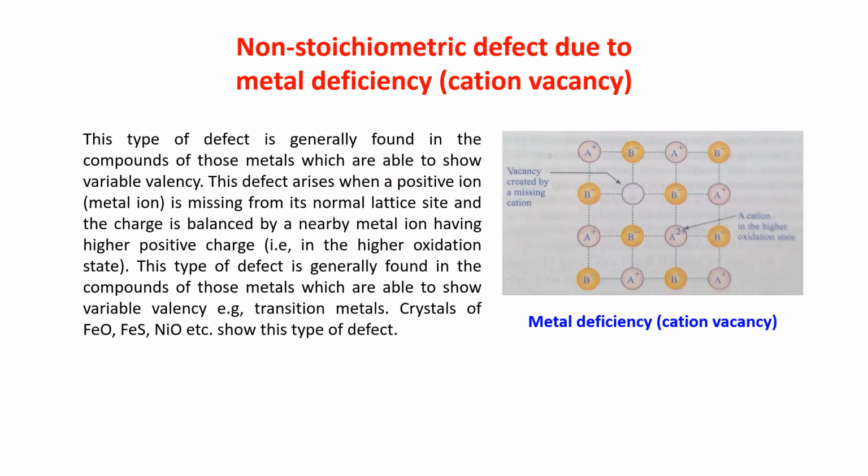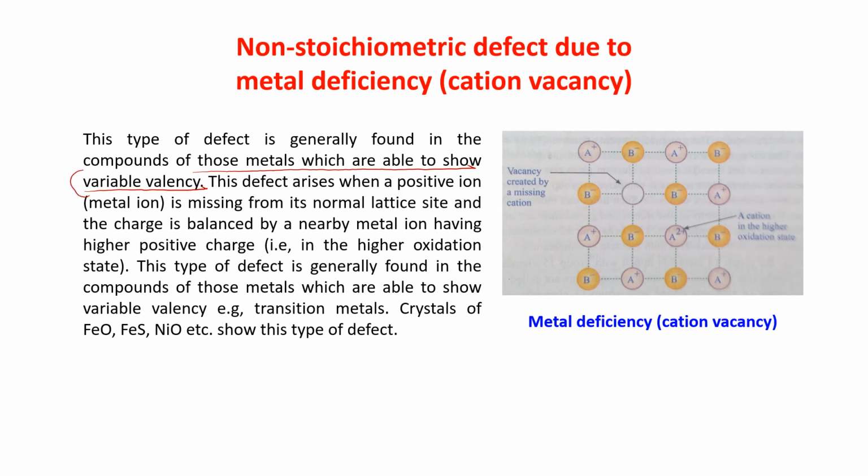Next is non-stoichiometric defect due to metal deficiency, cation vacancy. That means you can understand now that from its position one cation will be missing and it is making a hole. Now how is the electrical neutrality maintained for that type of crystal? Let us see. This type of defect is generally found in compounds of those metals which are able to show variable valency. This is important.